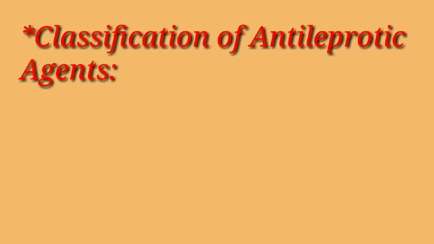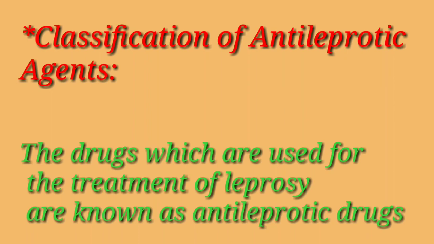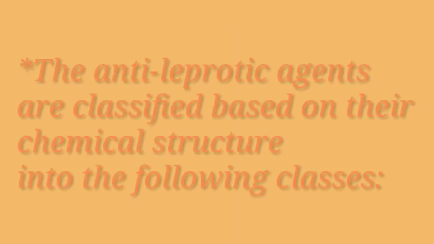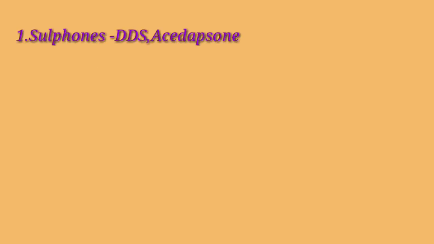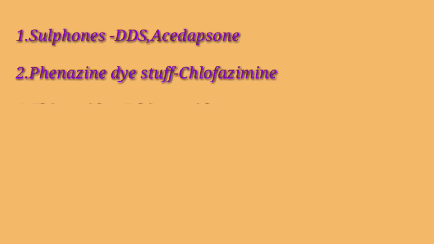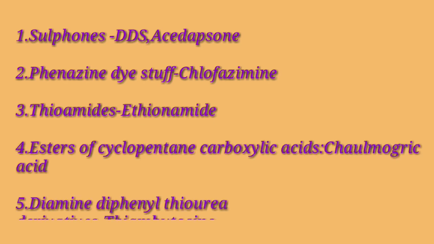Next is classification of anti-leprotic agents. The drugs which are used for the treatment of leprosy are known as anti-leprotic drugs. The anti-leprotic agents are classified based on their chemical structure into the following classes. First is sulfones, which includes DDS and acedapsone.